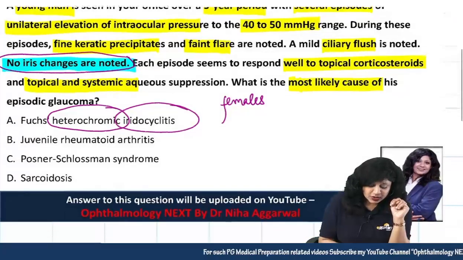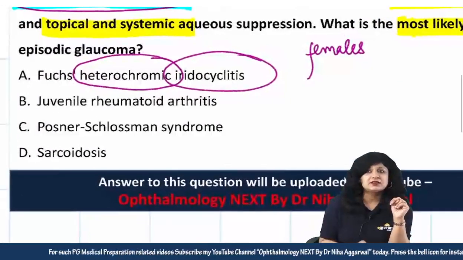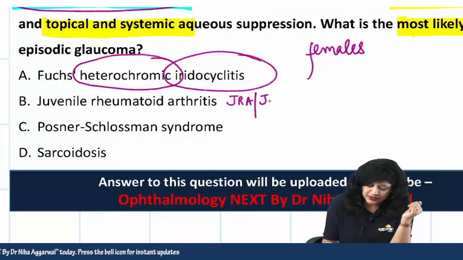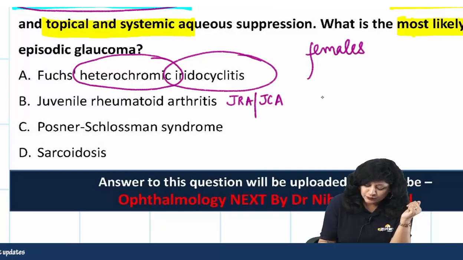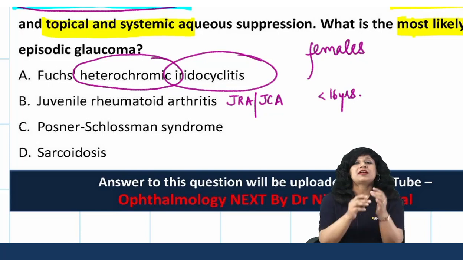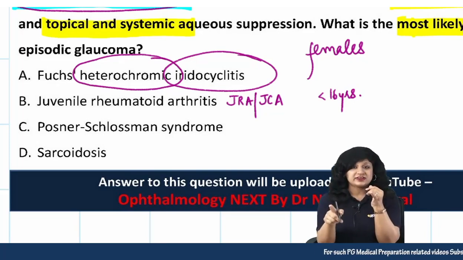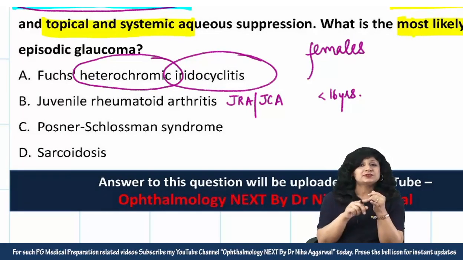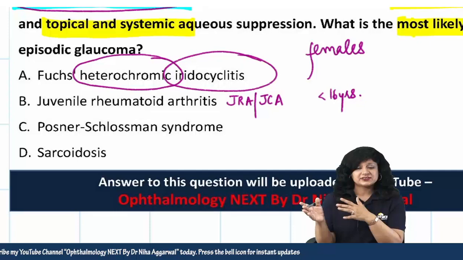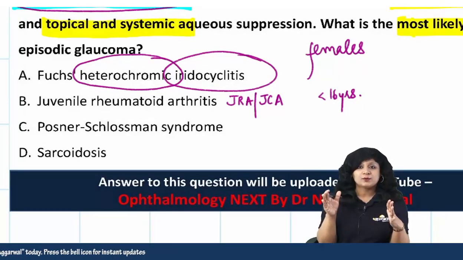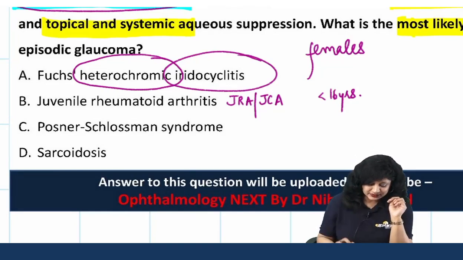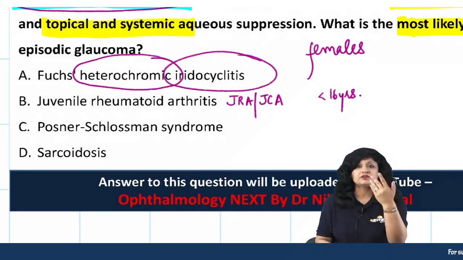Coming to option number 2, juvenile rheumatoid arthritis. If I talk about juvenile rheumatoid arthritis, also called juvenile chronic arthritis, first of all, this is occurring in less than 16 years. Now, this is a condition where you are having uveitis along with arthritis. It is the arthropathy where you are also having the uveitis, seropositive, seronegative, as well as Still's disease. Here you are not having the episodic glaucoma, right? So again, you are not thinking in terms of juvenile rheumatoid arthritis. Coming to the Posner-Schlossman syndrome, so you will come back to it.